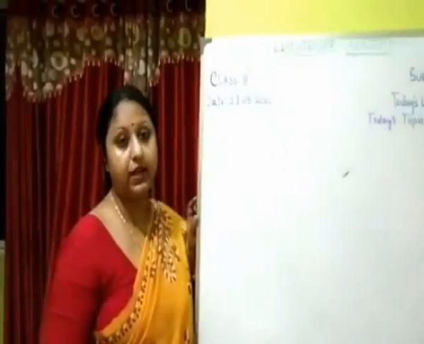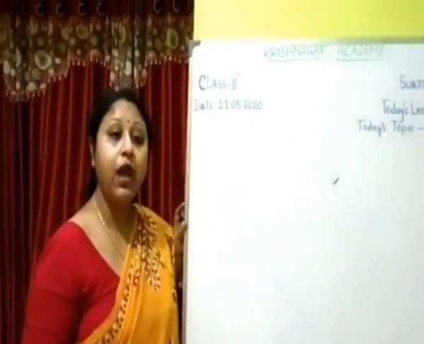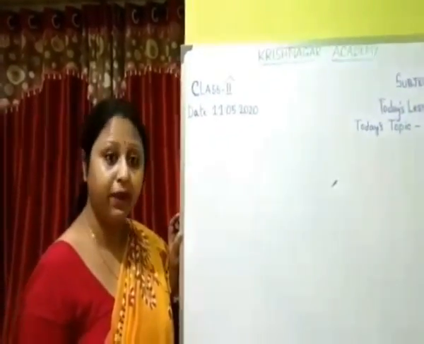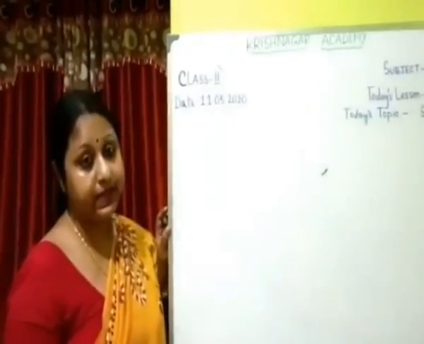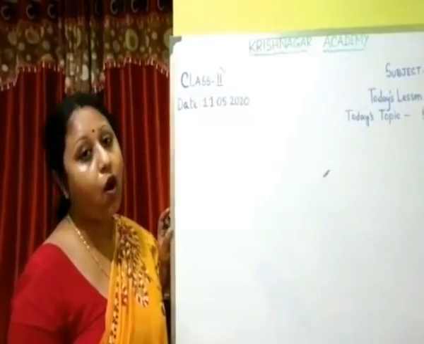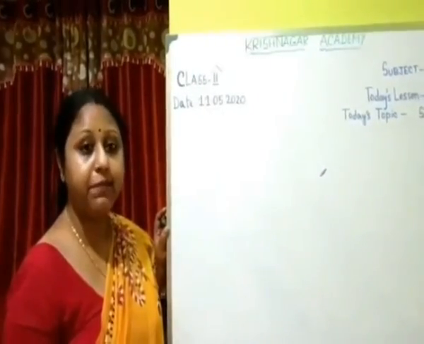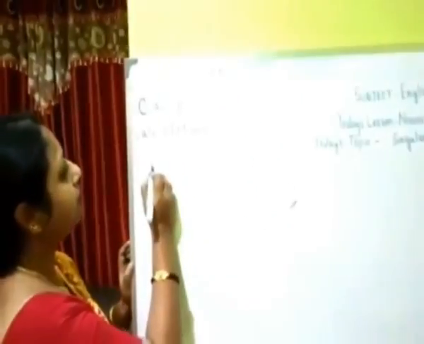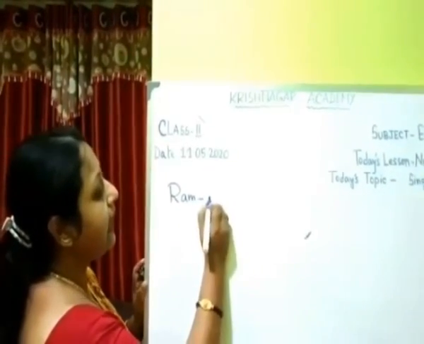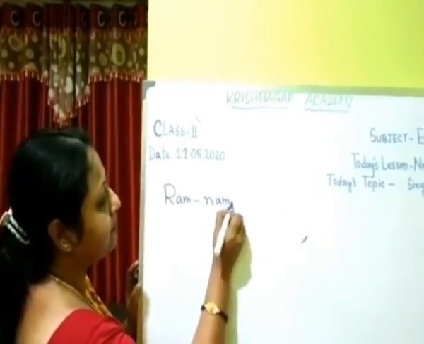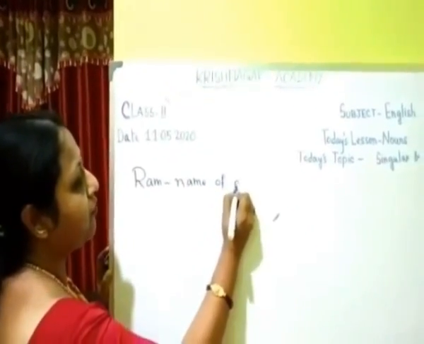In your previous class, that is class 1, you have already learned about naming words. Naming words can be the name of a person, place, animal or thing. Let us take some examples. Ram is the name of a person.